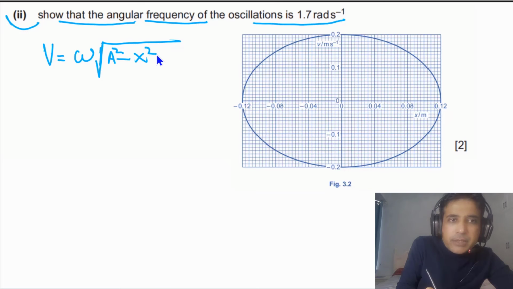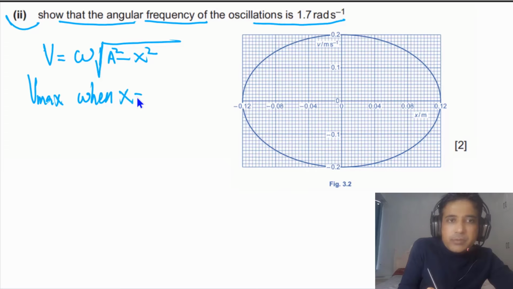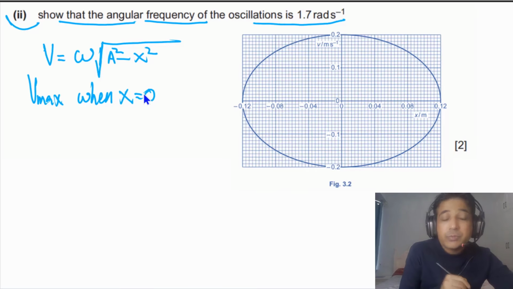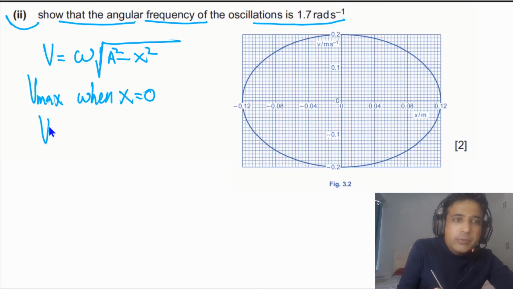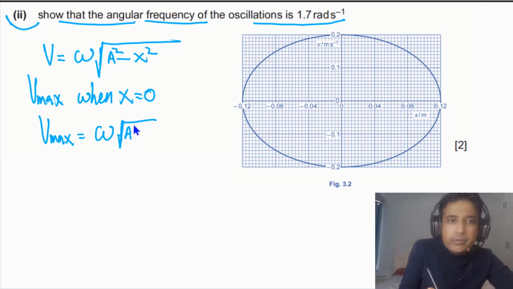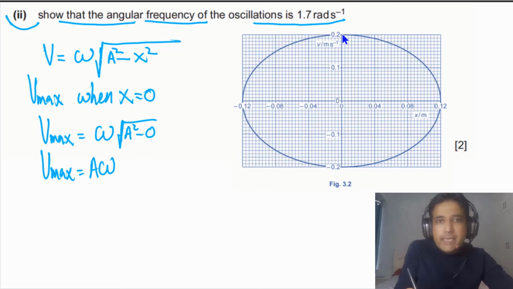The speed is maximum when x is equal to 0, meaning when the displacement is 0, speed is maximum. So we can write v max is equal to omega times the square root of A squared minus 0, so v max is equal to A times omega.